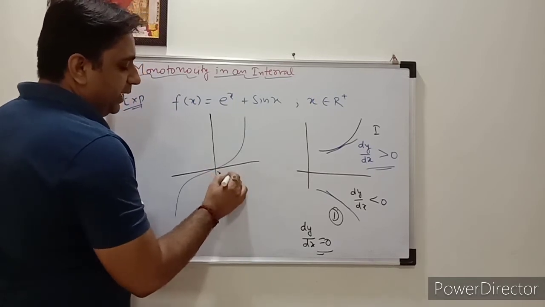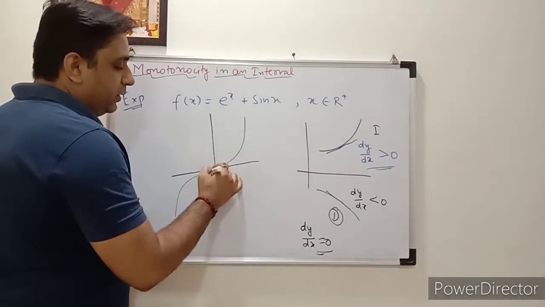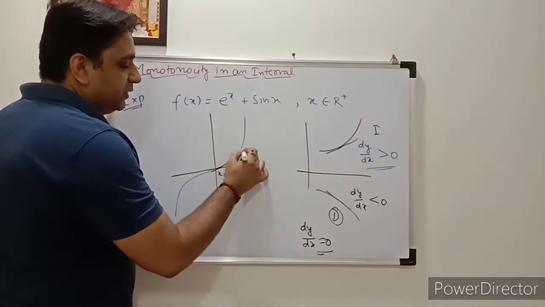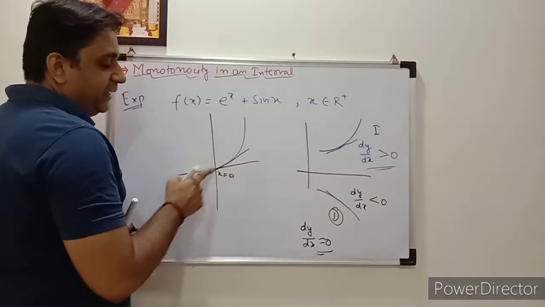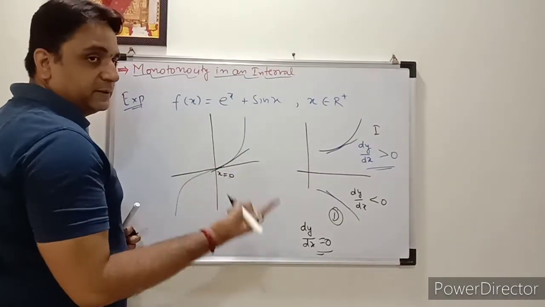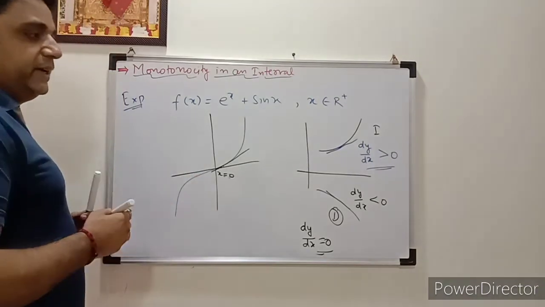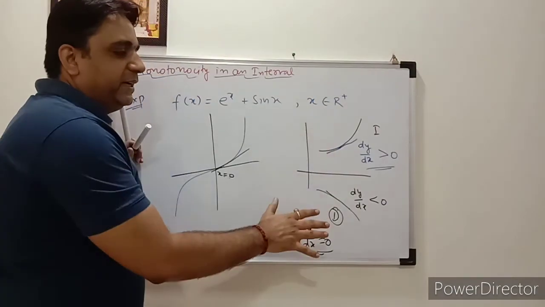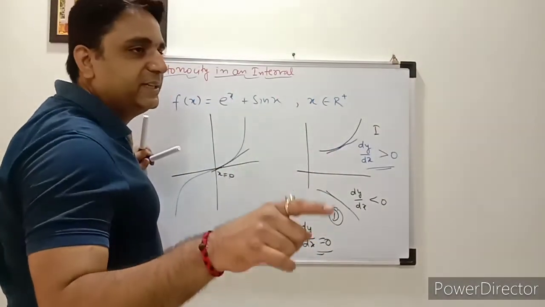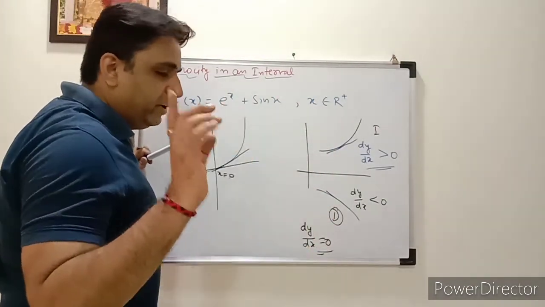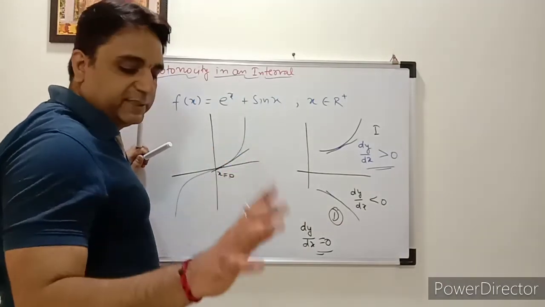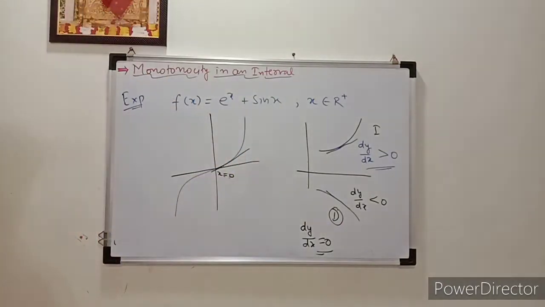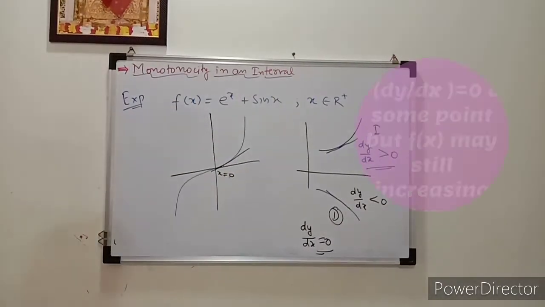When you draw the tangent here at this point, 0 plus, the function is increasing, but dy by dx becomes 0. So there are many cases, but finally, for increasing you need to check that dy by dx is greater than 0, and for decreasing dy by dx should be less than 0. So let's see how we'll check that for this example.